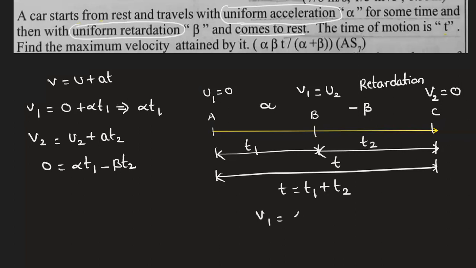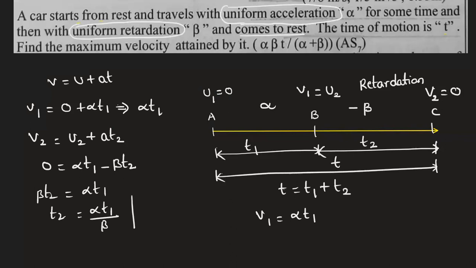v1 equals alpha into t1, we got it. So we just substitute the value of t1, and we get the maximum velocity. First of all, let us find t1 and t2. We need t2 because we know from the relations that t equals t1 plus t2. So beta into t2 equals alpha into t1. Now t2 equals alpha into t1 by beta.